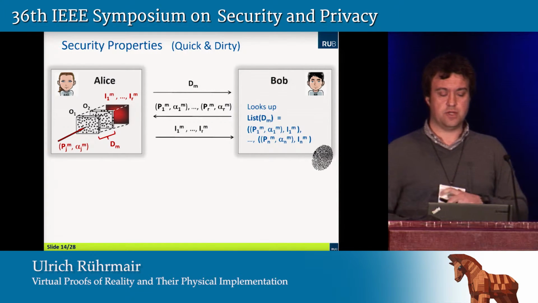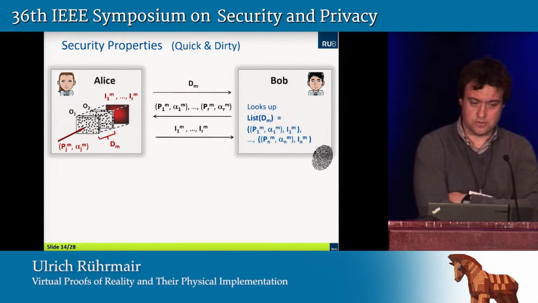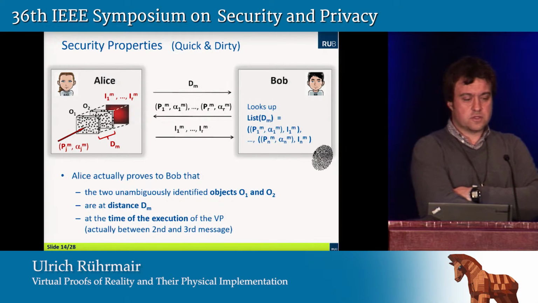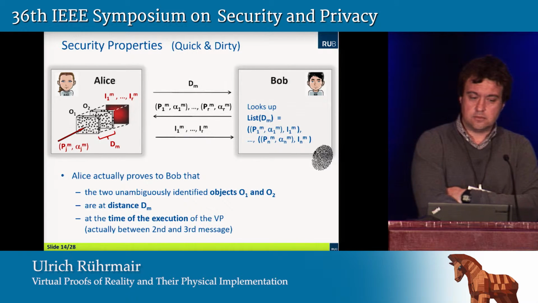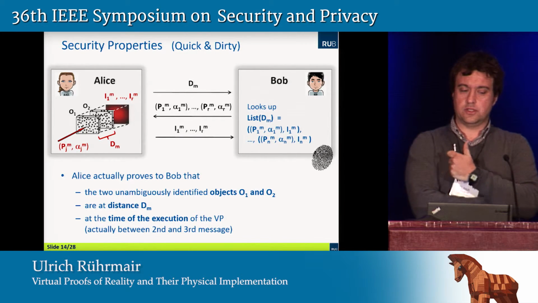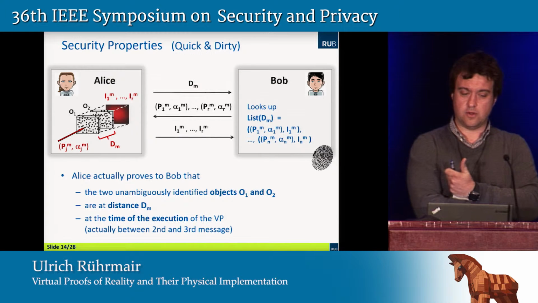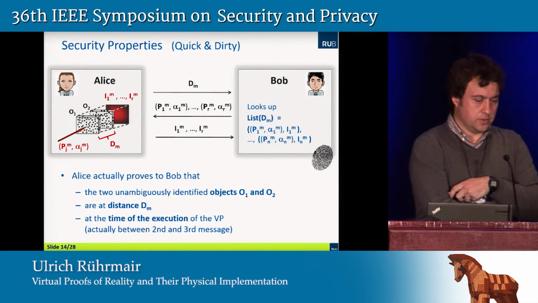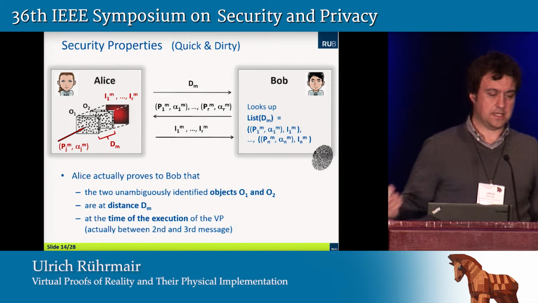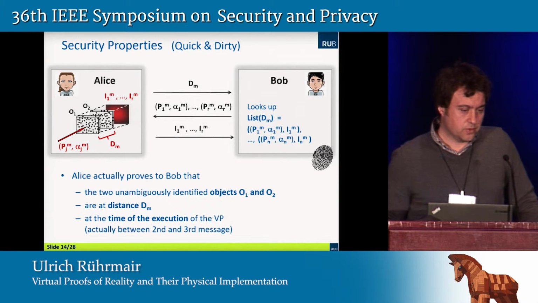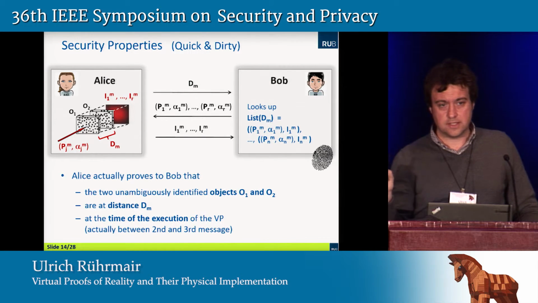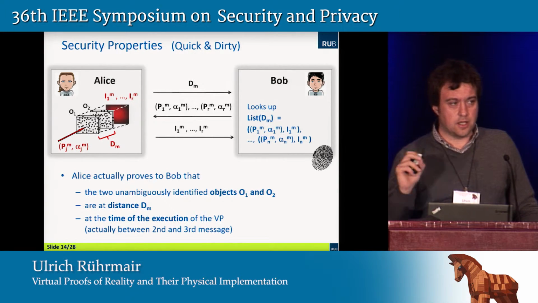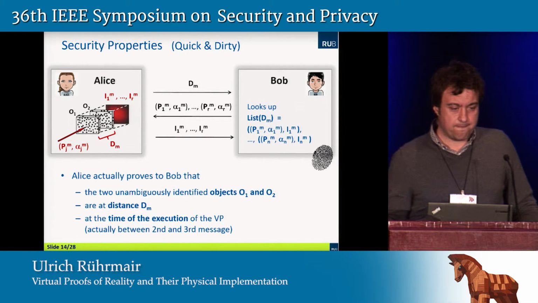Let me have a very quick and dirty security discussion due to time reasons. First of all, it's interesting to ask, what does Alice actually prove to Bob? You can see that she proves that the two unambiguously identified objects, O1 and O2, are at a certain distance level at a certain point in time, namely between the second and the third message of the virtual proof. So we can pinpoint not only the distance but also the two objects that were being used and the time at which the objects had that distance.